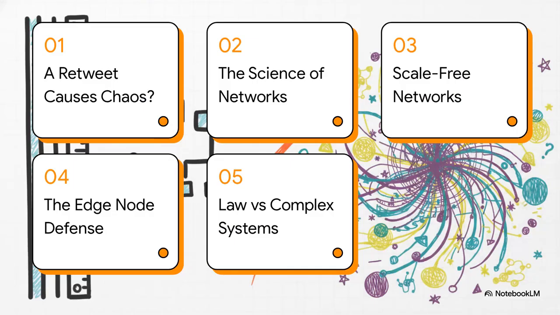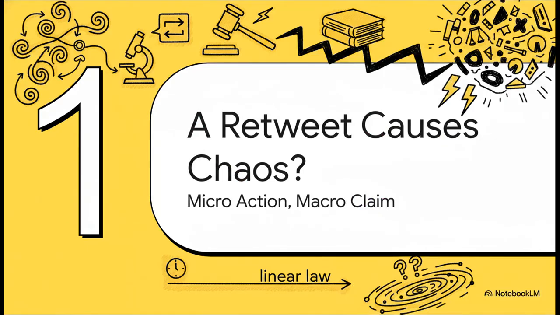So, here's our roadmap for today's explainer. First, a retweet causes chaos. Second, the science of networks. Third, scale-free networks explained. Fourth, the edge node defense. And finally, law versus complex systems. Let's jump in. Part 1, a retweet causes chaos, the micro-action versus the macro-accusation.